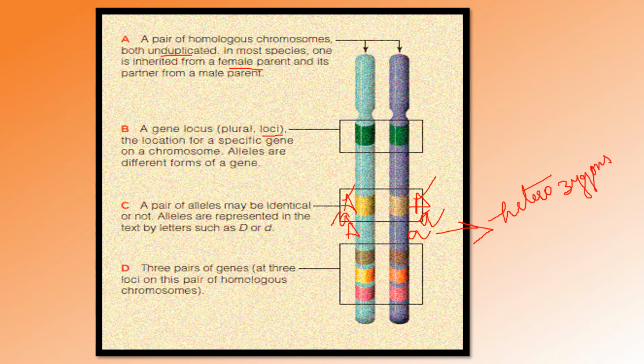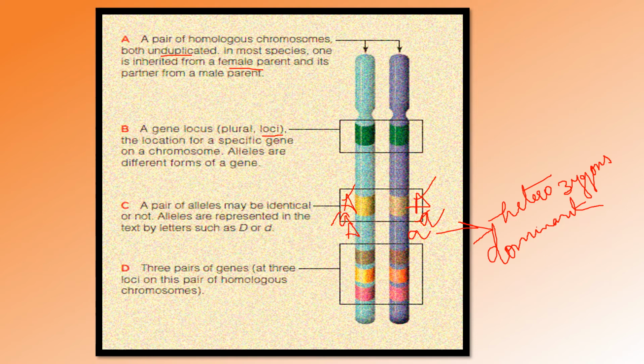Okay, so here both capital A and small a are present, where the capital A, the gene which is expressing, is known as the dominant one. The gene which is expressing when they are in heterozygous condition, we call the expressing one the dominant trait. We will discuss all these things later also, so you can understand it clearly after learning the experiments.